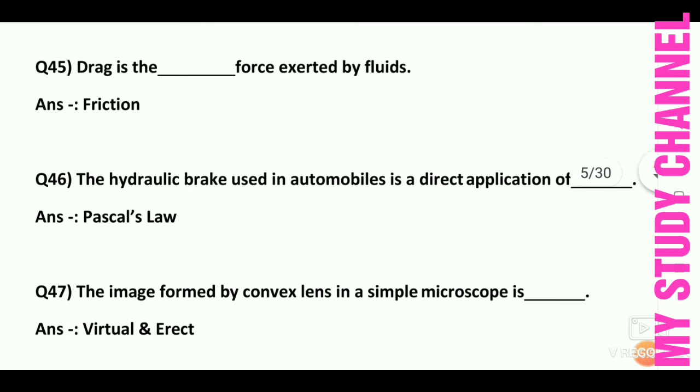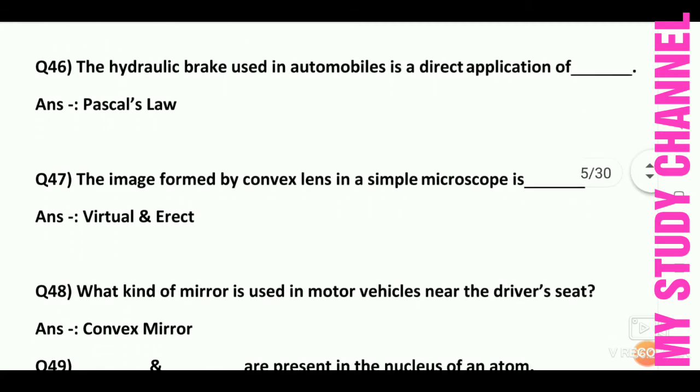Next question is the image formed by convex lens in a simple microscope is dash. Answer is virtual and erect. The image formed by convex lens in a simple microscope is virtual and erect.